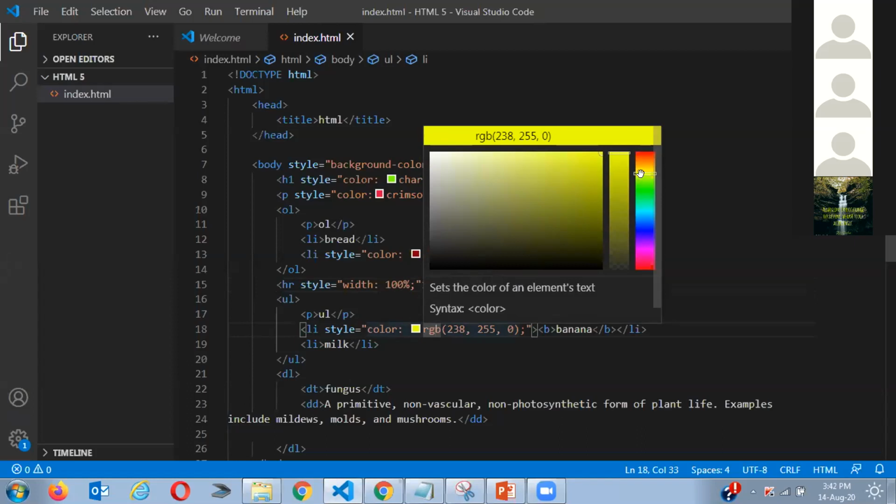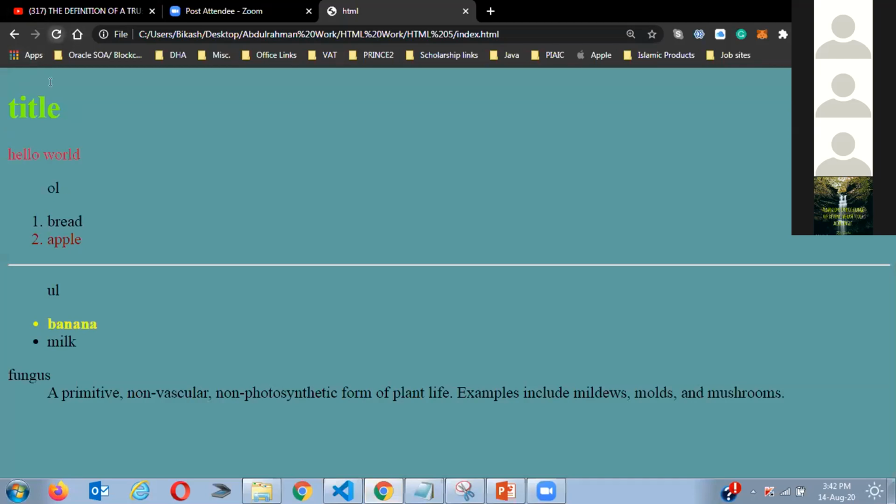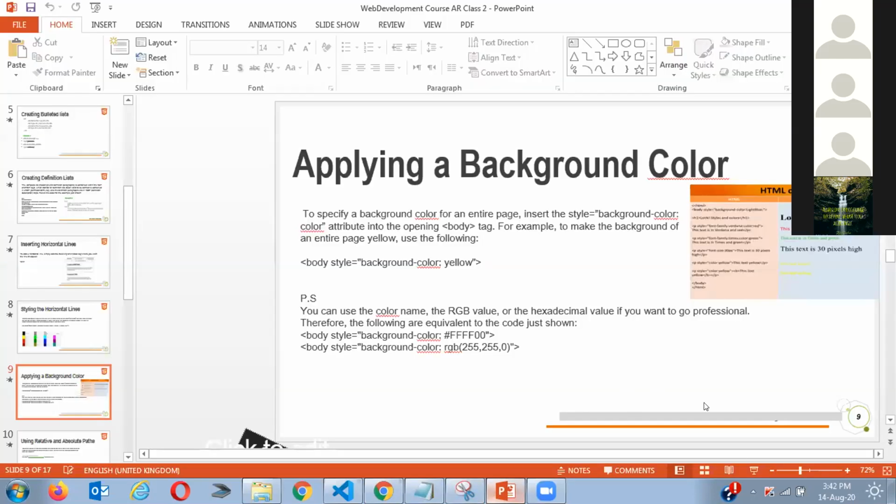There are many options here. I can choose the color over here. I can also go to websites for hex codes. This is just for RGB. There are also hex codes where you can select it and paste it here. So that is what you can do, and you can see where I get the color. So now let's move on.